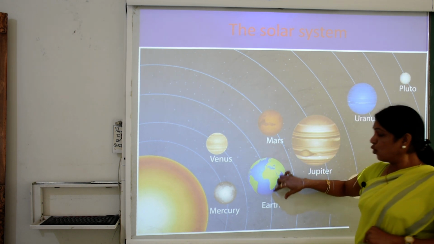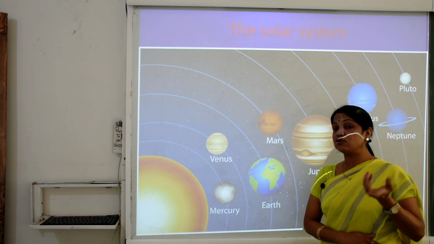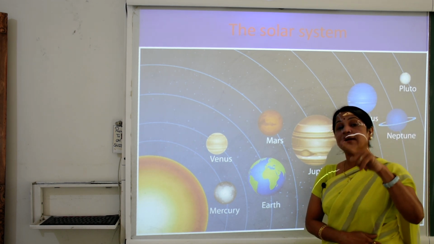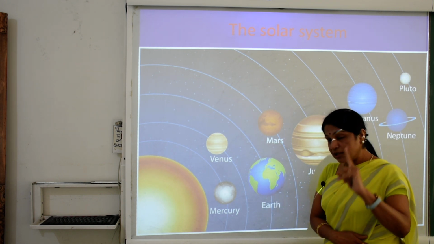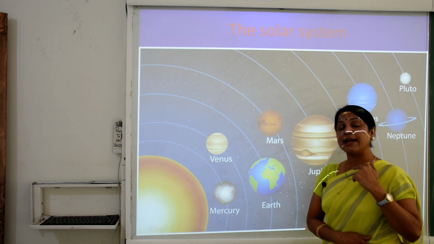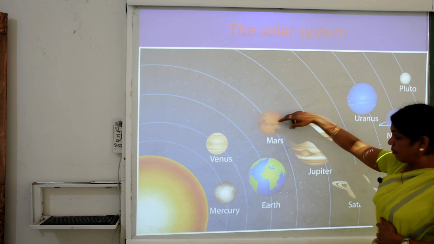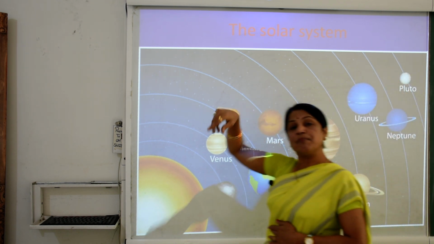Its color is blue. Why the blue color? It has the most part of water, that is why when we see the Earth from space, its color seems bluish and a little greenish. That is why it is called the blue planet, the life existing planet, and our Earth has various names. Further Mars, then Jupiter, afterwards Saturn, Uranus, Neptune and Pluto. Now Pluto is not in the solar system.